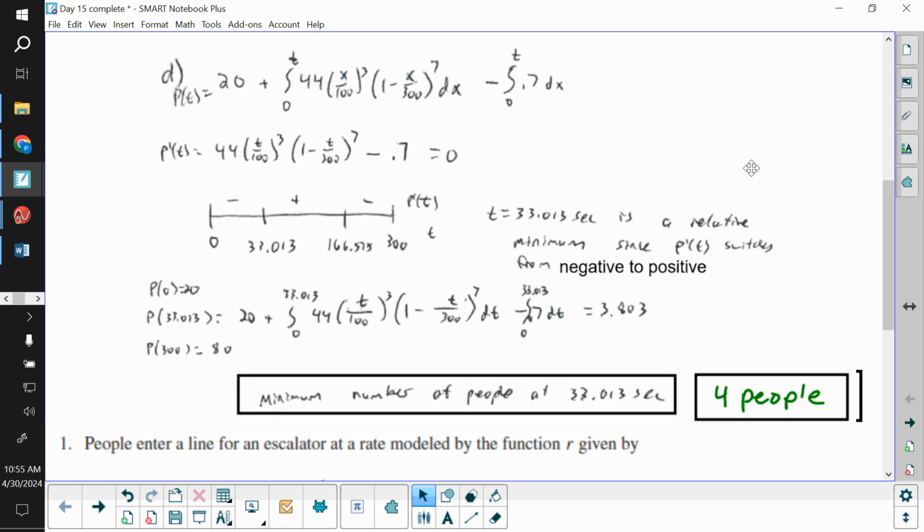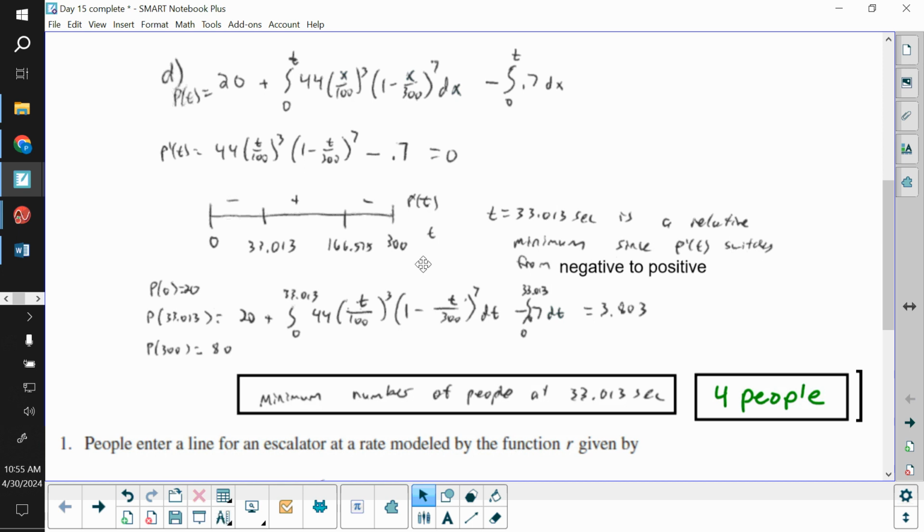And we care about the ones that are between 0 and 300. We ended up getting 2 of them. You can use your graph of P prime to tell your minuses and pluses. Make sure you have your P prime of t and t labeled on your number line. We're looking for minimums, so we care about the relative minimum here, which was at 33.013 seconds, and that's because P prime of t switched from negative to positive.